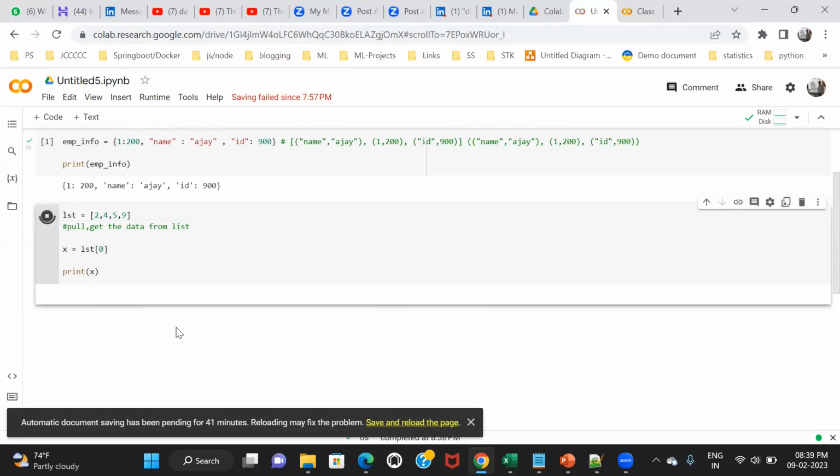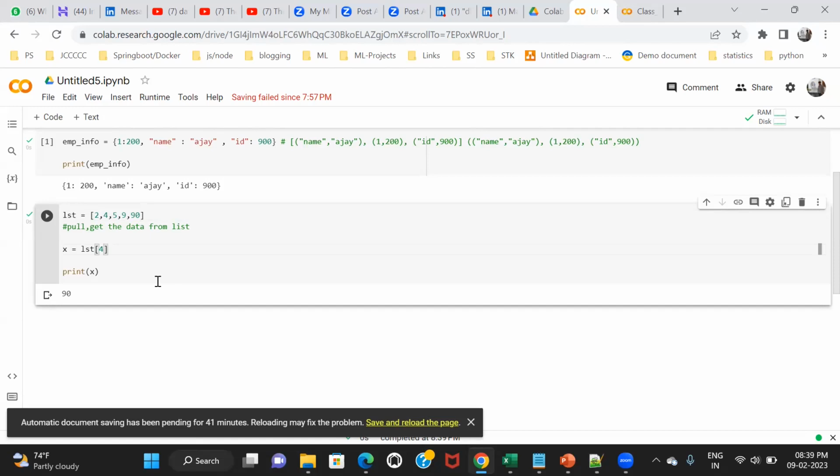Okay, so this is the indexing. The first data always starts with index 0. It's 0, 1, 2, 3. If you add new data, then automatically one more index will increase, so it becomes 0, 1, 2, 3, 4. If I put 4 here, it will give you 90. So this way you can pull individual, single data from the list. Any doubt here?